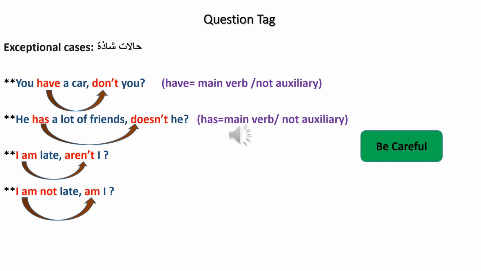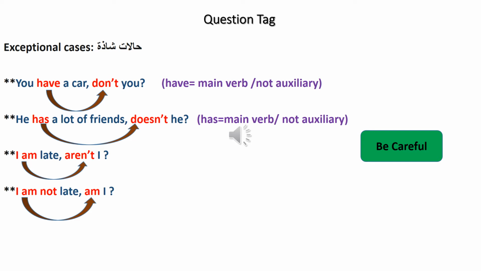If we have she has a car, we will use doesn't he? He has a car, doesn't he? He has. The subject is singular and we use has. He has a car. Doesn't he? And we said that the subjective pronoun you in the question tag comes after the auxiliary don't. You have a car, don't you?